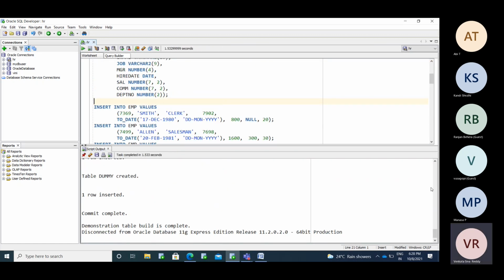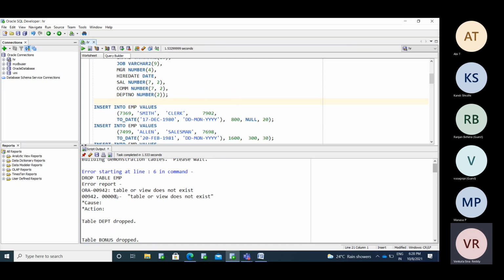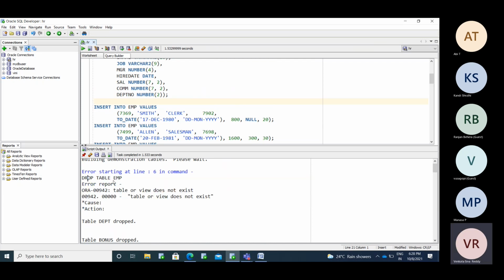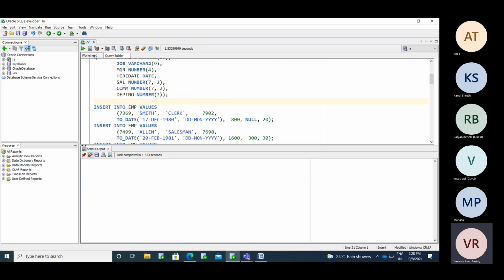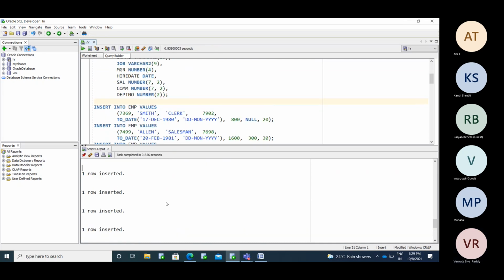See, the data is created. At the start of the table creation, you got the error: table or view does not exist. Which one? You are trying to drop the EMP table, but the object is not present in your database, so you get that error. If you run it now, you won't get any error, because the table was automatically created by the prior run.